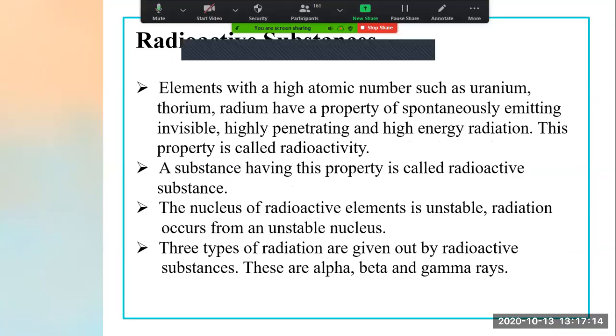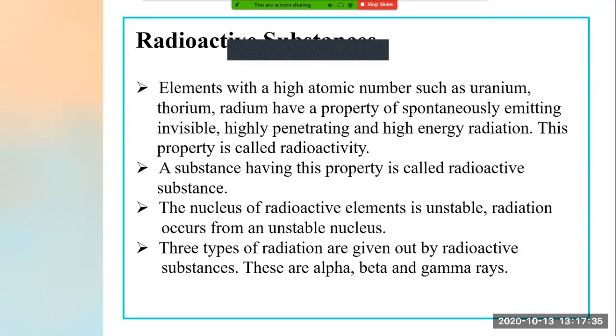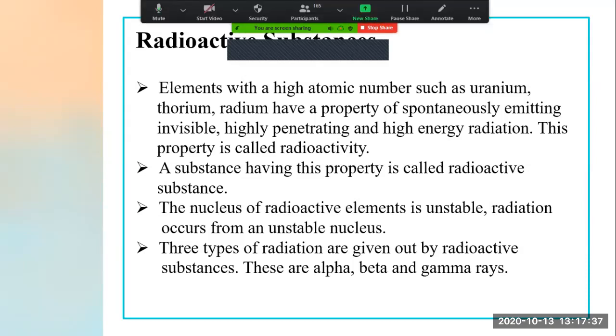Now see, yesterday we saw that elements which have a high atomic number, where atomic number means the number of protons, such as radium, thorium and uranium, are examples of radioactive substances.